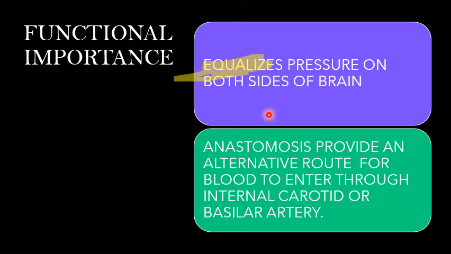Next thing to understand is, when we talk about anastomosis, right?